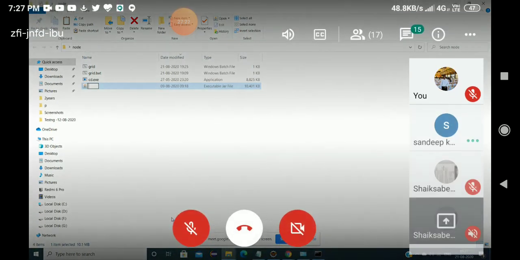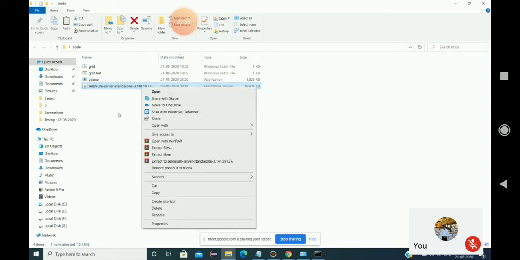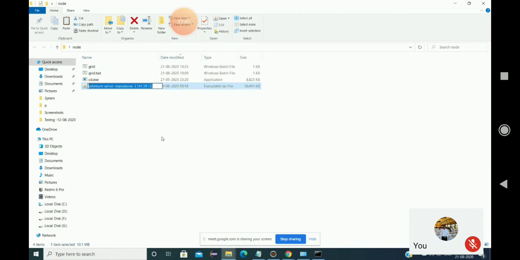Control C. No, Control C. Press escape. I want to copy that entire Selenium server standalone. Something is coming. No, the entire thing I want you to copy. Control C. Okay, copied. Have you copied the file name? That file name I want you to copy. How to copy? Rename and Control C. Yes, sir.